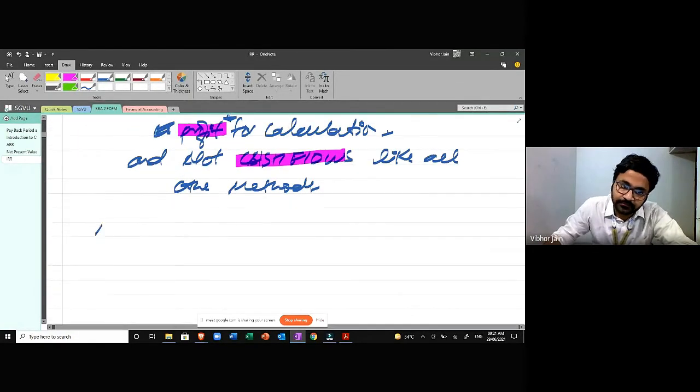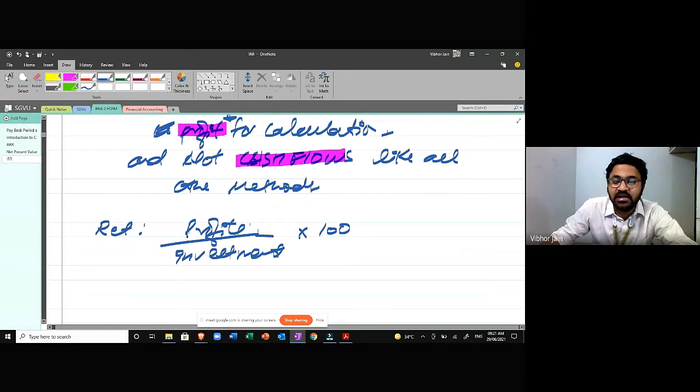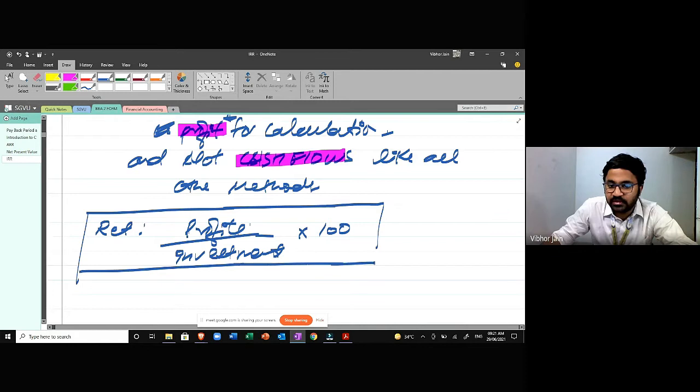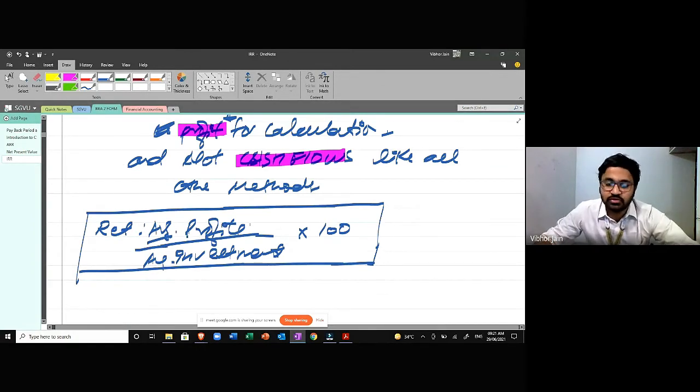The return would be profit upon investment into 100. Like we generally calculate profit, that is the same formula, profits upon investment into 100. This is the same formula, and this can be average profit and average investment and all those things. That will be given to you in the question, depends on the information that is given to you in the question, but the basic formula remains the same. We are going to calculate the average rate or the average profit that we are earning on our investments.